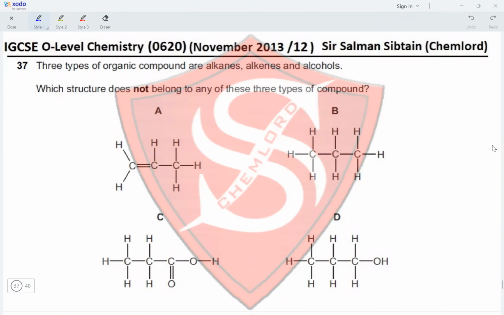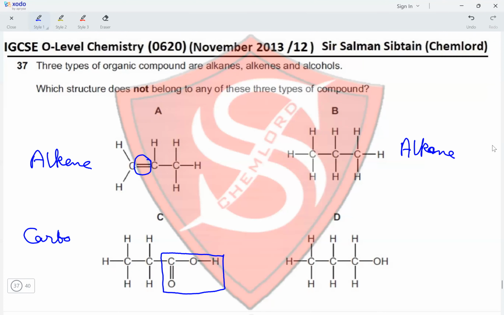Question 37. Three types of organic compound are alkanes, alkenes, and alcohols. Which structure does not belong to any of these three types of compounds? So A contains a double bond, so it is an alkene. B contains only carbon and hydrogen single bond, so it is an alkane. C contains the COOH group, making it a carboxylic acid. And D contains the OH group, making it an alcohol.